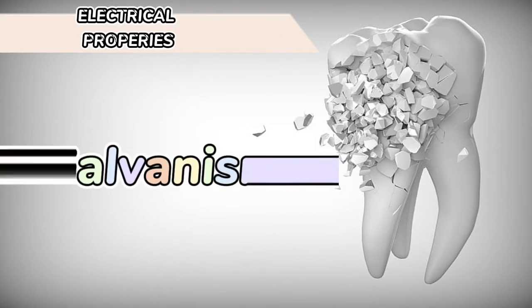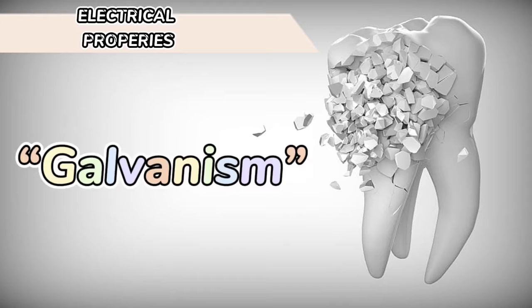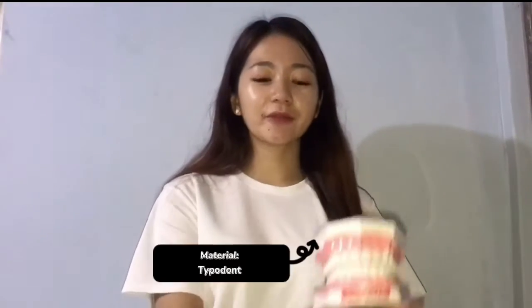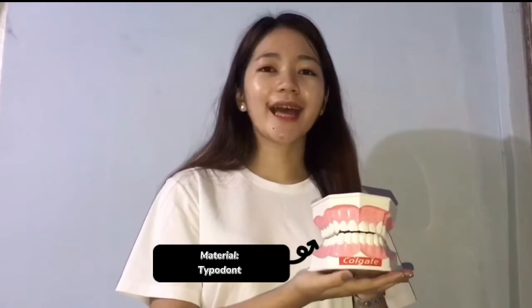Galvanism is the generation of electrical current that occurs when two different metals are present in the oral cavity. In short, an electrochemical reaction in the oral cavity. For instance, I have a typodont here. Just imagine that it has two different metallic restorations: an amalgam filling in tooth number 16, which is the permanent maxillary right first molar, and a gold restoration in tooth number 46, which is the permanent mandibular right first molar.